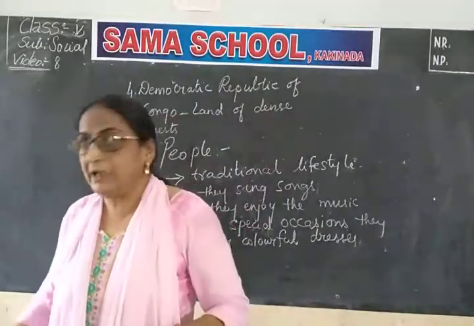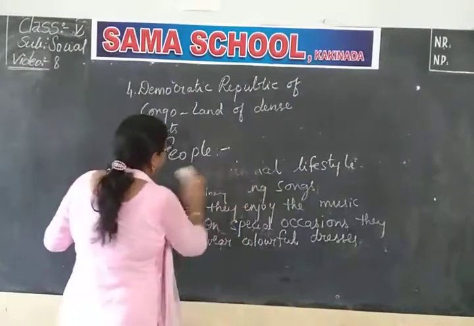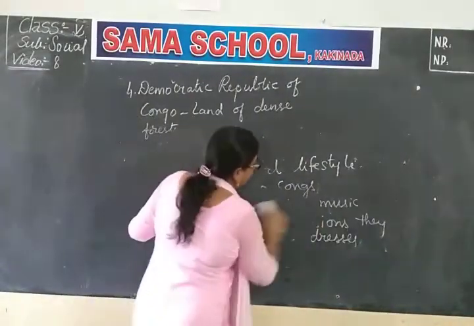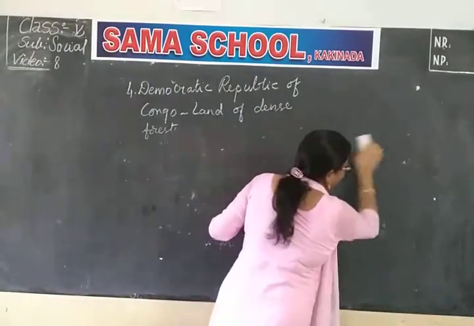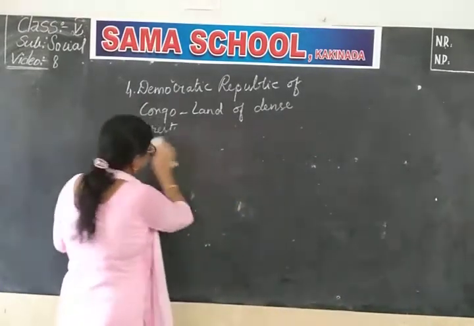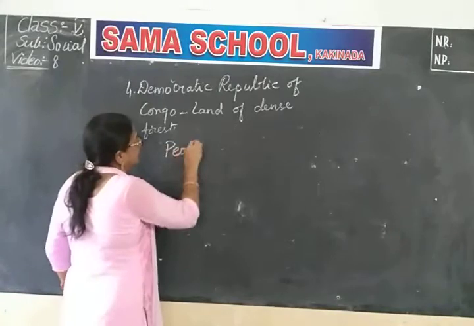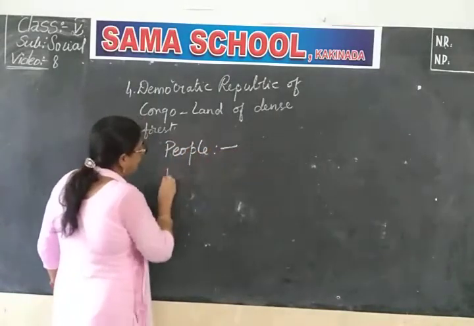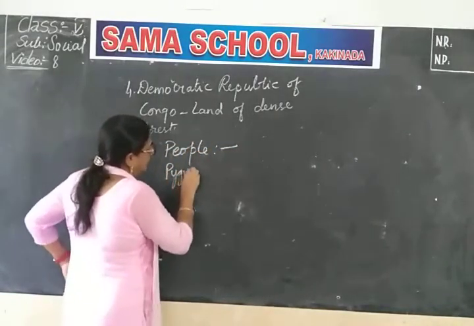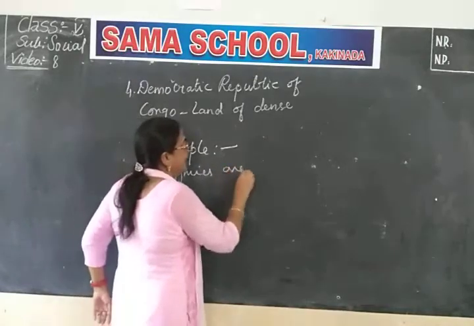Now, the Pygmies are called the original inhabitants of this place.